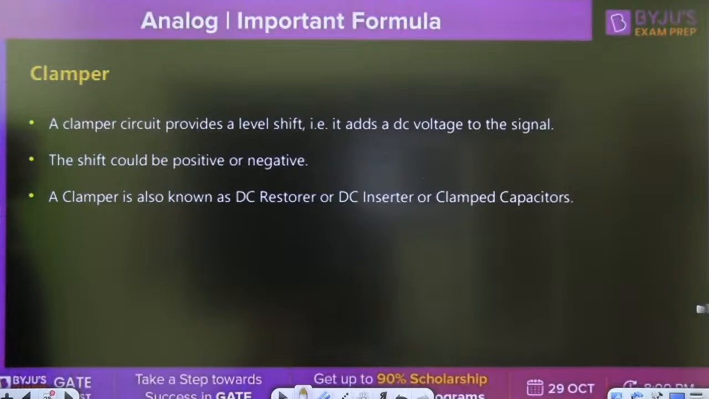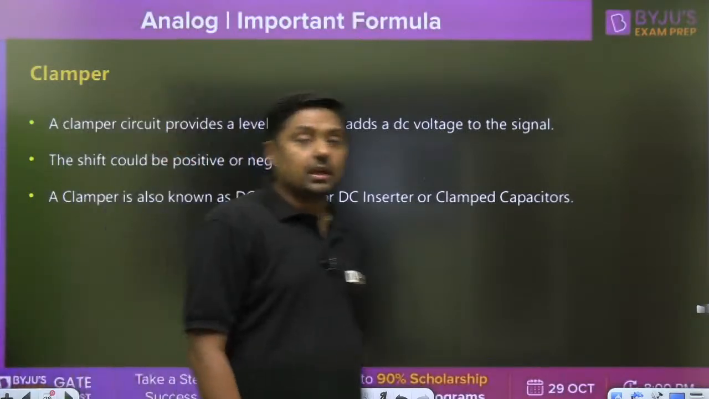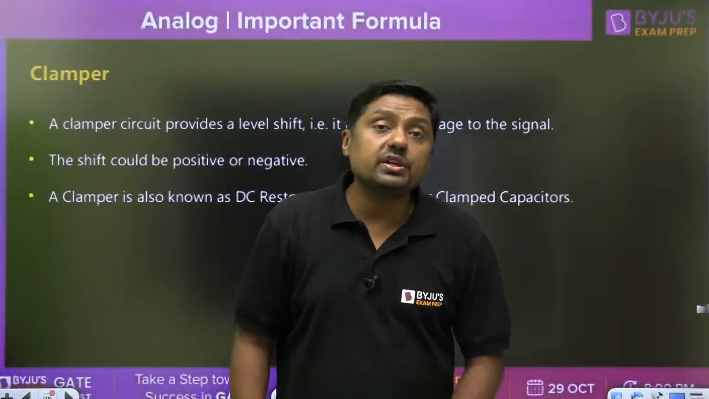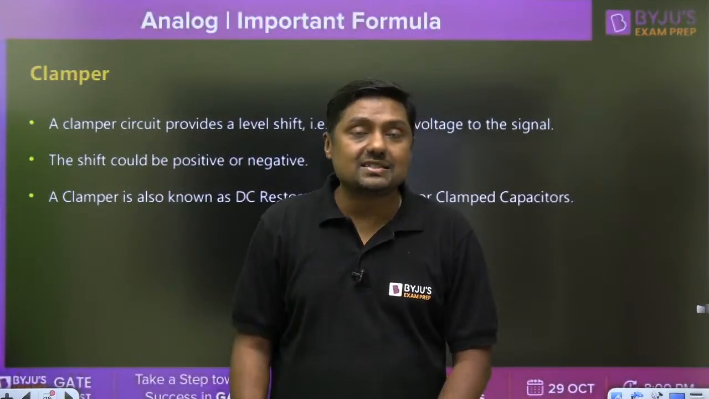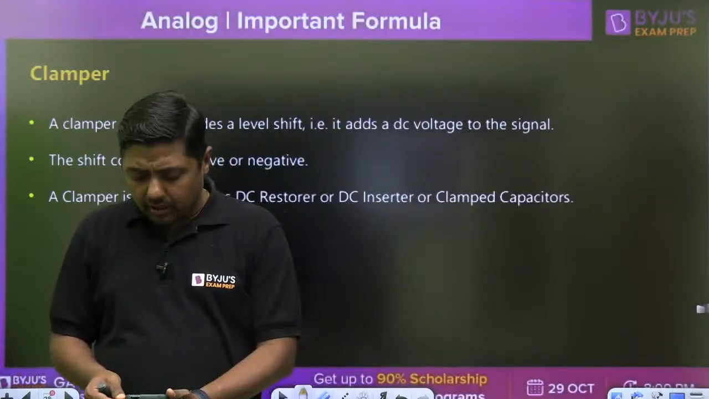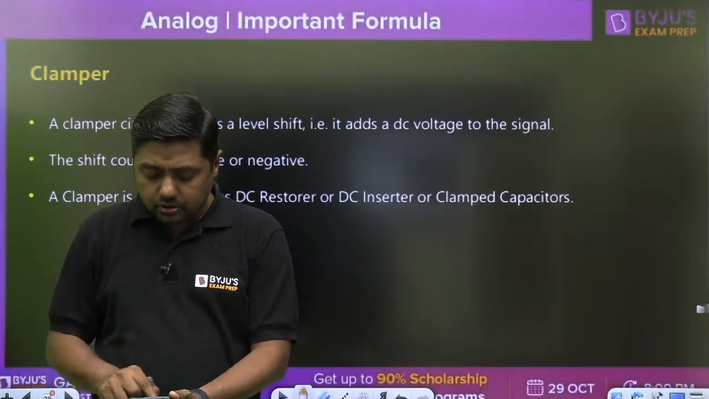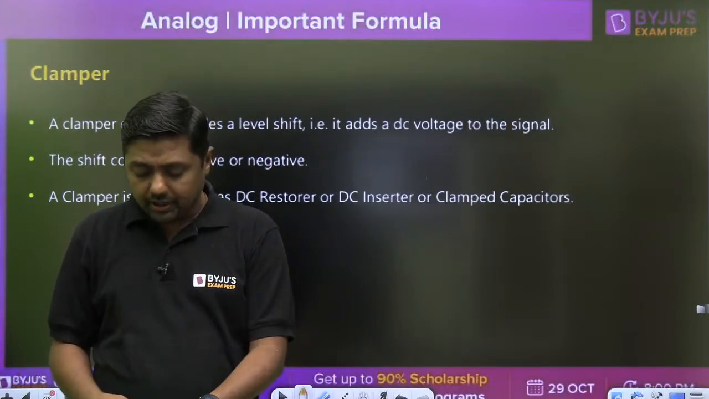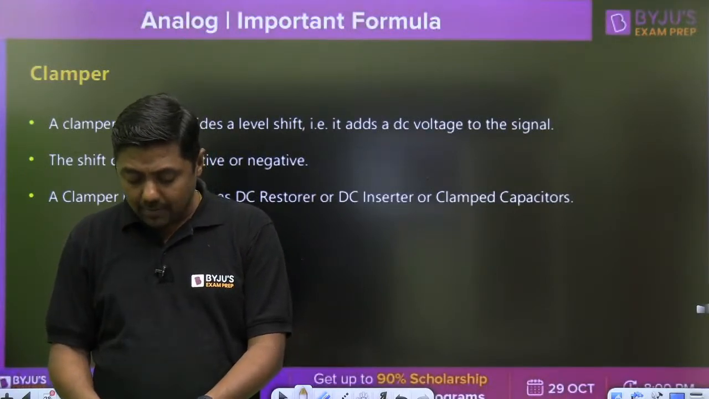Clamper. A clamper is simply used to add a DC signal. It is also called a DC restorer or DC inserter. So what is the purpose of the clamper, everyone? I will give only 2 diagrams. All the questions are based on those 2 diagrams. One is called a positive clamper, another one is called a negative clamper.